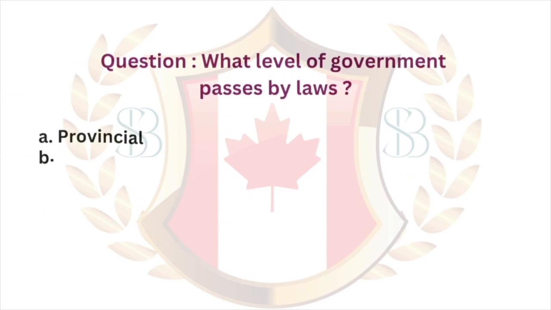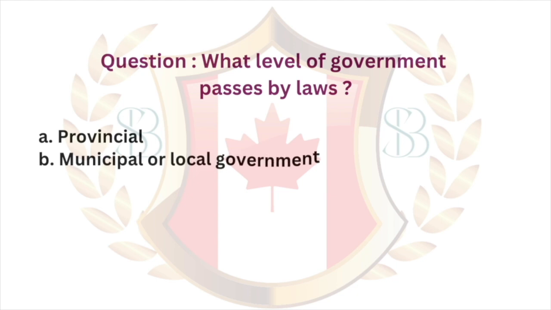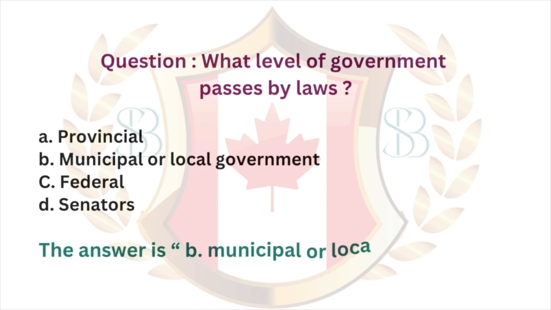Question: what level of government passes bylaws? A. Provincial. B. Municipal or local government. C. Federal. D. Senators. The answer is B. Municipal or local government.